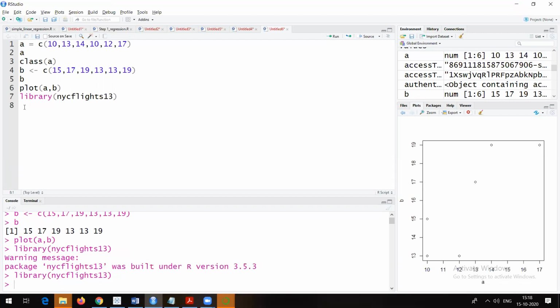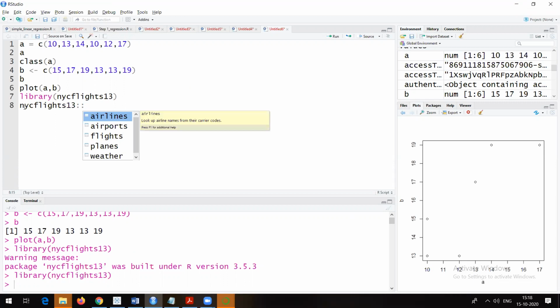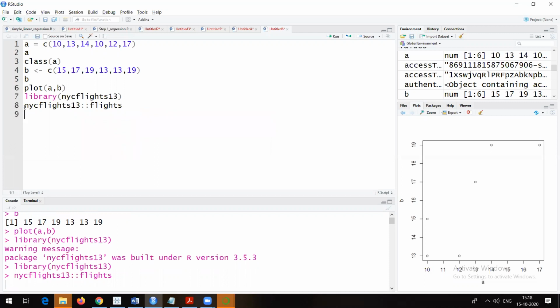Now what I can do is type nycflights13. Now see, it's going to show me all these things. It has data sets for airlines, airports, flights, planes, weather. So all these data sets. Out of this I will use, suppose, flights. Go here and run it.